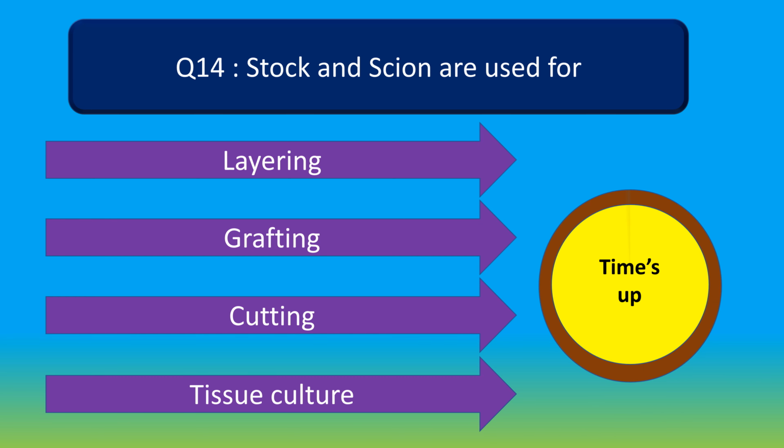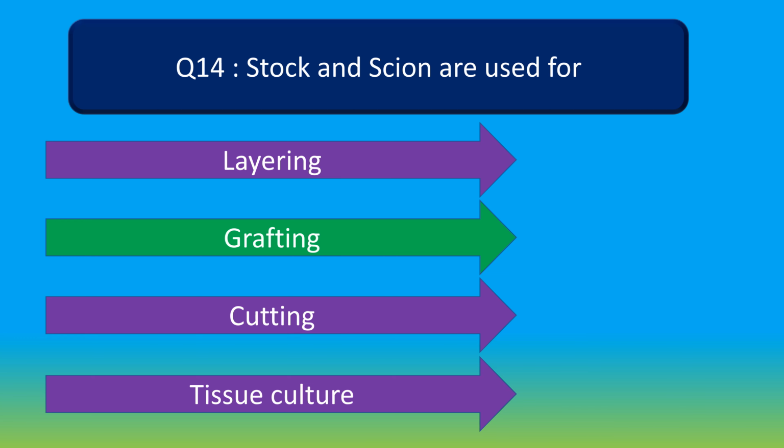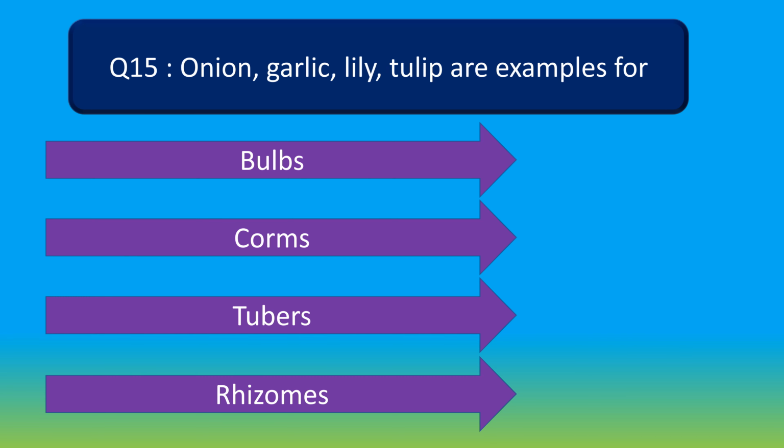Your time is up. And the right answer is grafting. Stalk and scion are used for grafting. Moving to question number 15. Onion, garlic, lily, tulip are examples for option A bulbs, option B combs, option C tubers and option D rhizomes. Your time starts now.